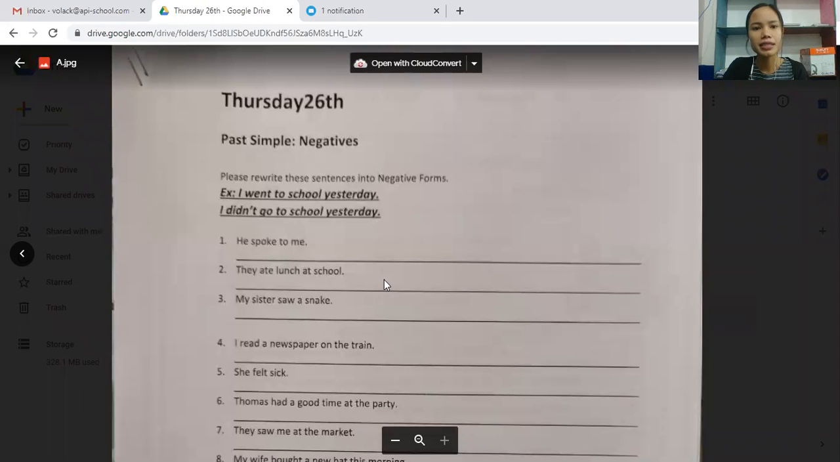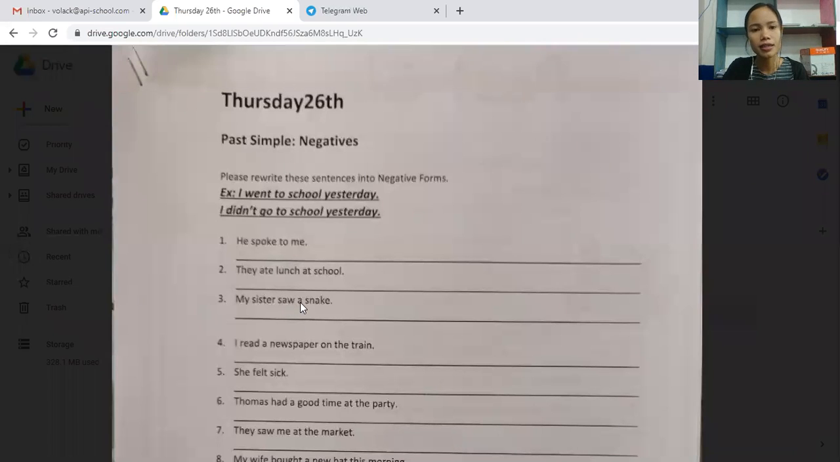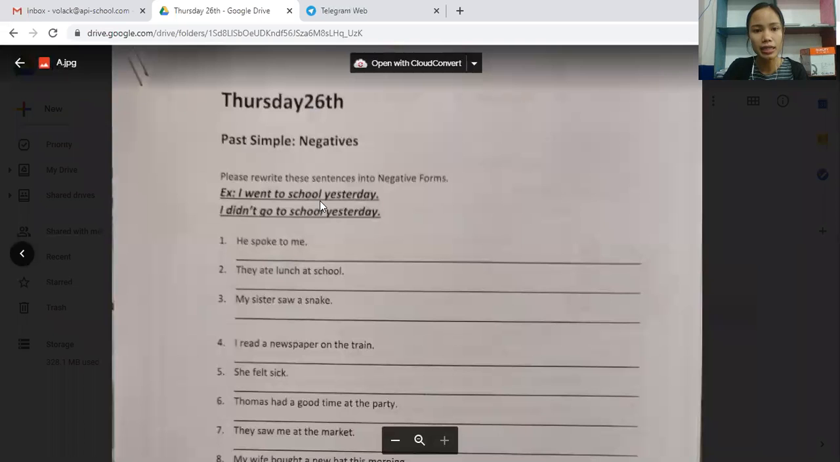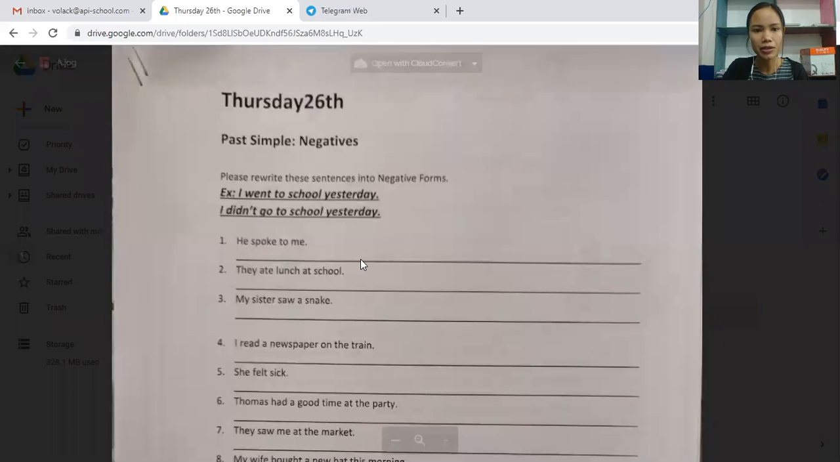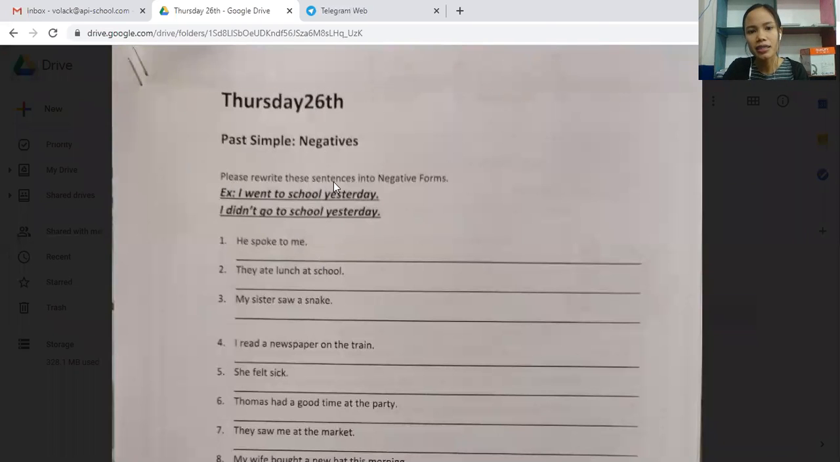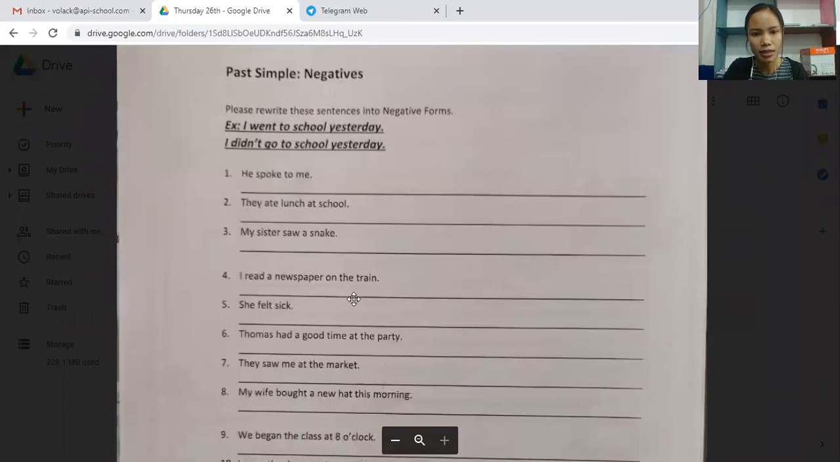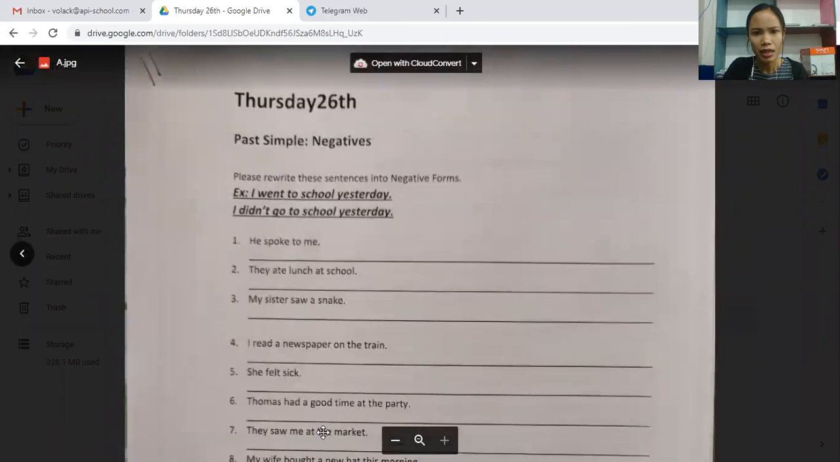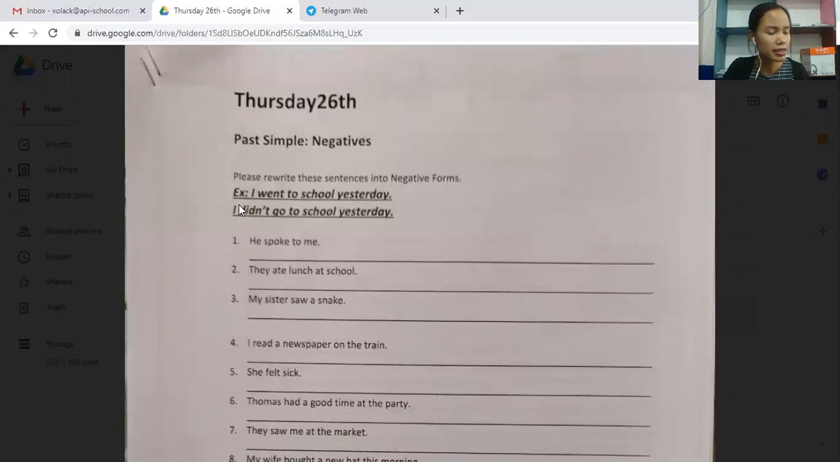Okay, for this exercise, at that moment we learn how to form the negative sentence with the past simple, especially in irregular verbs. So I'm going to explain to you how you can do this example exercise. In this exercise, you just rewrite these sentences from number 1 to number 15 into negative forms, and they give you one example already. The first one is: I went to school yesterday.